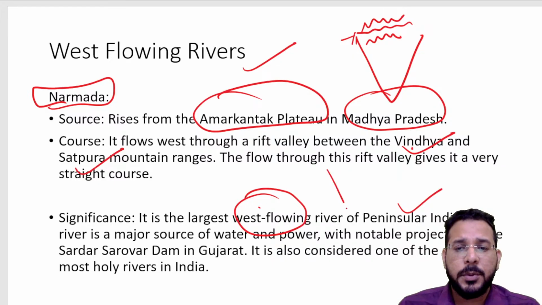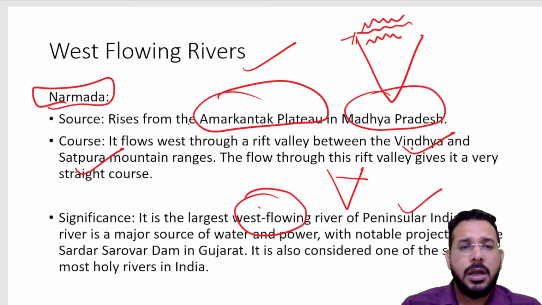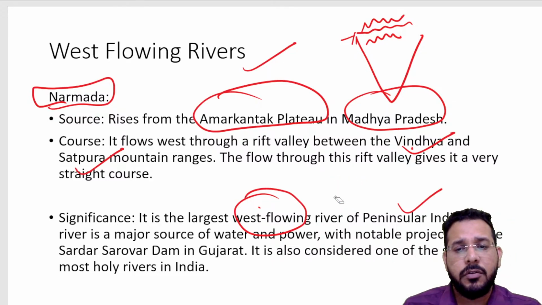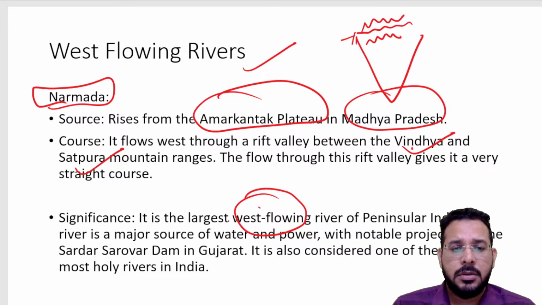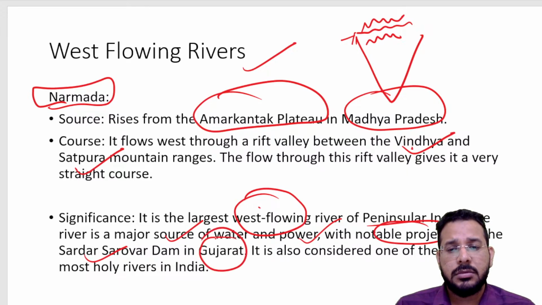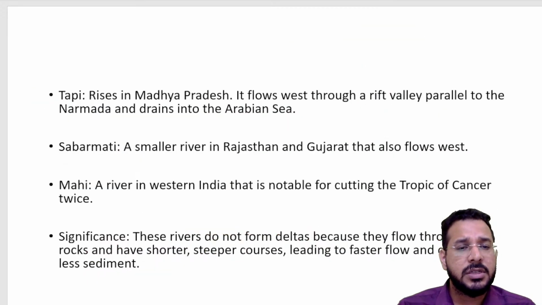Largest river of peninsular India is Godavari, but largest west flowing river of peninsular India is Narmada. So it is a major water source and power source. There are hydropower projects like Sardar Sarovar Dam, which is in Gujarat. It is also considered as one of the 7 holy rivers of India.